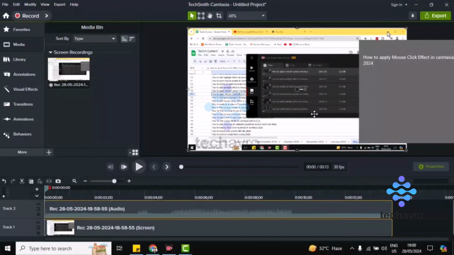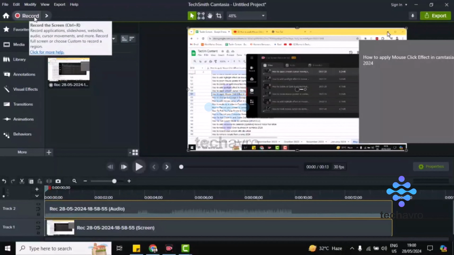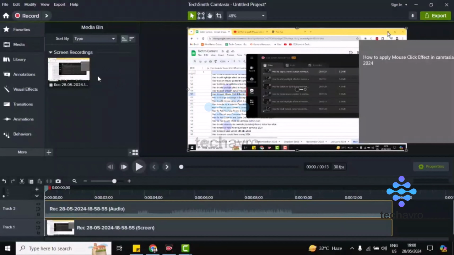In this video, I'm gonna be showing you how to apply mouse click effect in Camtasia 2024 or 2023. So all you have to do is firstly record a video from Camtasia. You can see the record option on top. You have to click on this and record a video file, screen recording with Camtasia. Otherwise, it won't work. Okay.